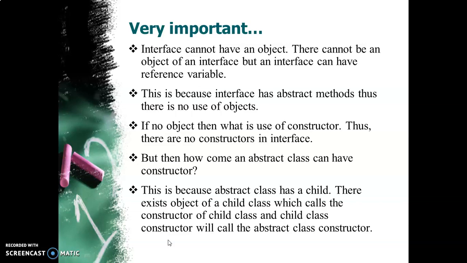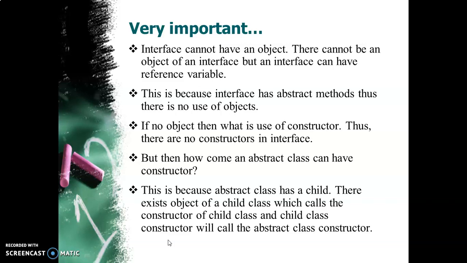The reason is that an abstract class can have a child class, and the abstract class can act as a parent class. So there exists an object of the child class. The object of the child class can call the constructor of the child class, and the constructor of the child class can call the constructor of the abstract class.